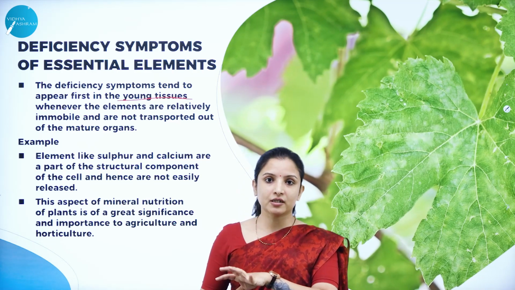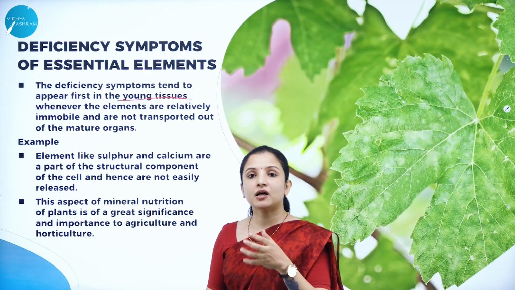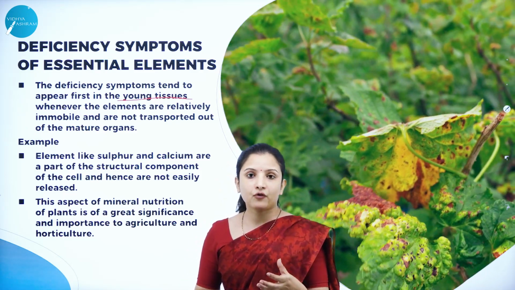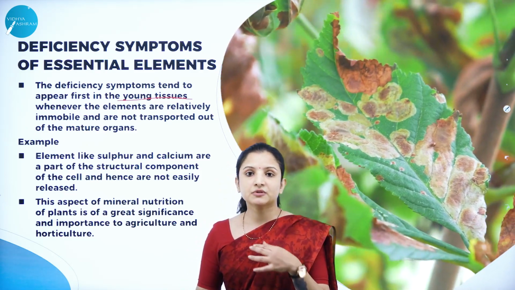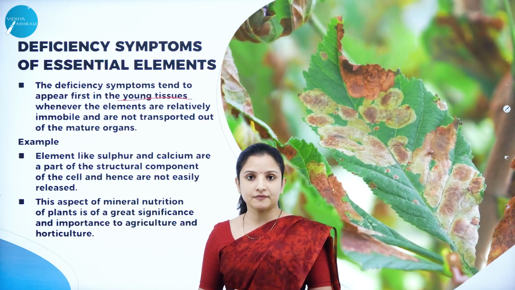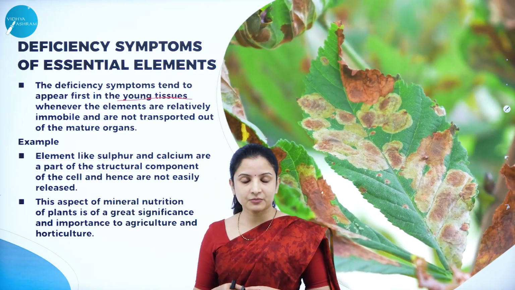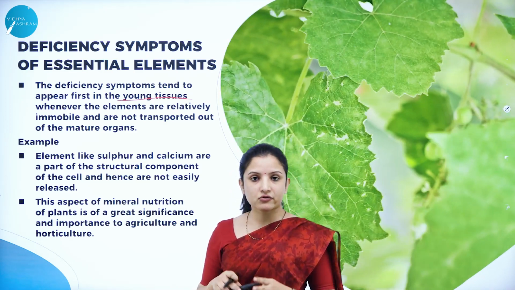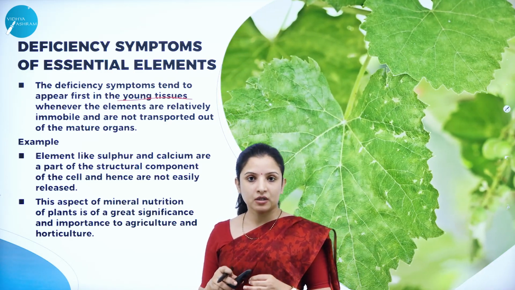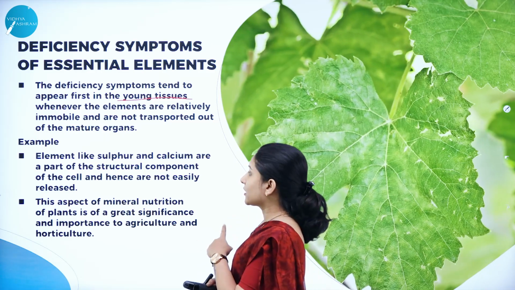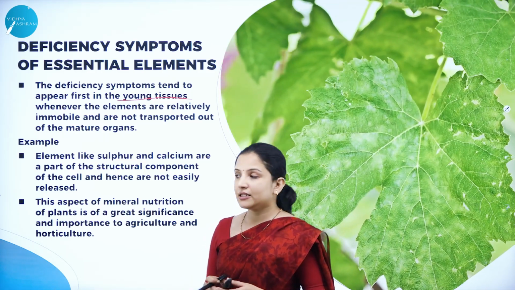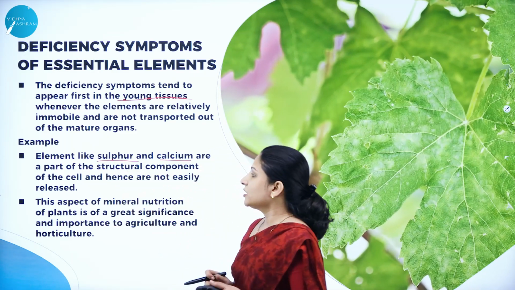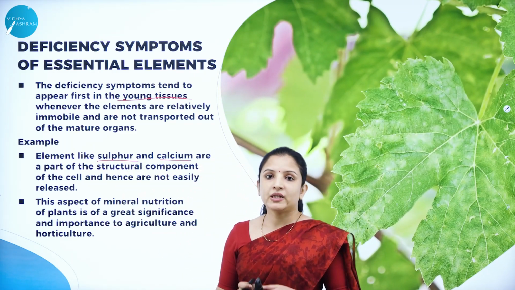older leaves to the younger leaves, what might happen? The younger leaves will become deficient of these nutrients. Therefore, deficiency symptoms can also be seen in the younger leaves. So deficiency symptoms can occur in older leaves in the case of nitrogen, potassium and magnesium deficiency, and they can also occur in the younger leaves when elements like sulfur and calcium are not mobilized properly.